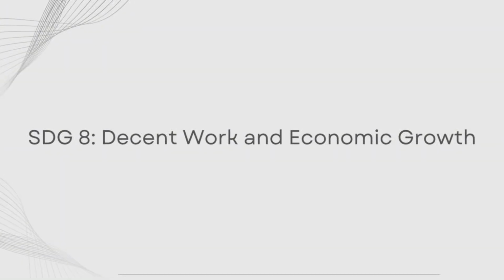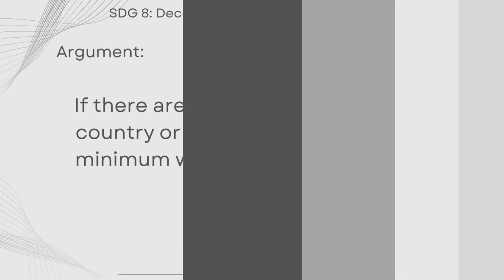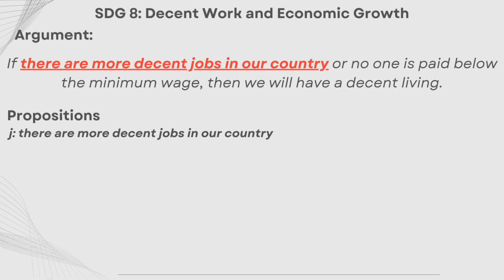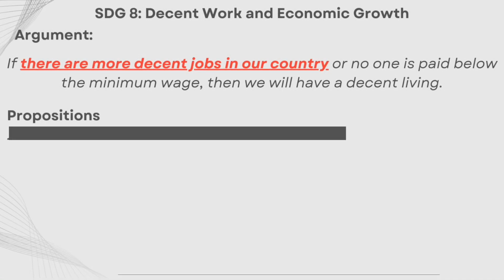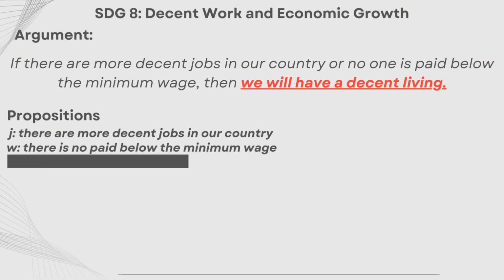And now, let's move on to the second argument. But before that, let me introduce myself. My name is Jasper Amarante, and I will be discussing the next argument. The second argument is SDG 8, also known as decent work and economic growth. For the argument: if there are more decent jobs in our country, or no one is paid below the minimum wage, then we will have a decent living. The first proposition is, there are more decent jobs in our country, or J. The second is, no one is paid below the minimum wage, or W. And the last proposition is, we will have a decent living, or S.